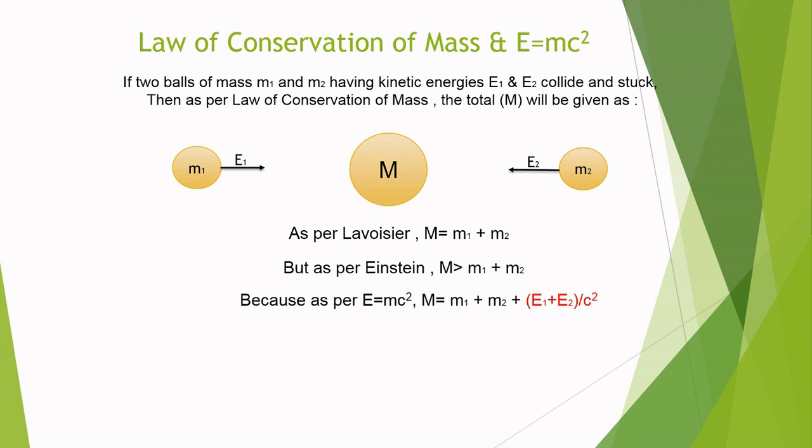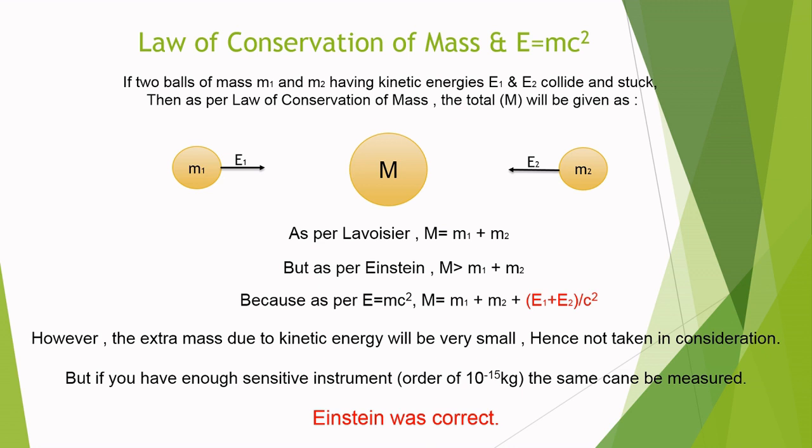This e1 plus e2 is the sum of their kinetic energies divided by c square. However, this extra mass due to kinetic energy is very small, and hence not normally taken into consideration because it is negligible. But if you have a sensitive enough instrument, of the order of about 10 power minus 15 kilogram, it can be measured. And this has been measured, and once again it is proved that Einstein was correct.